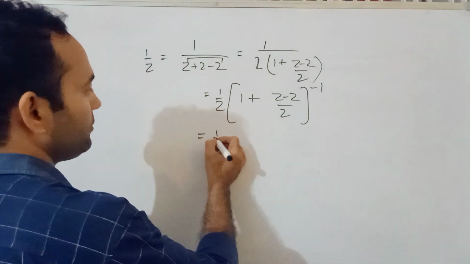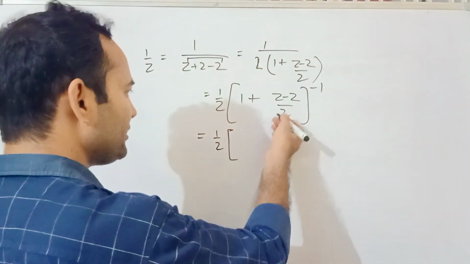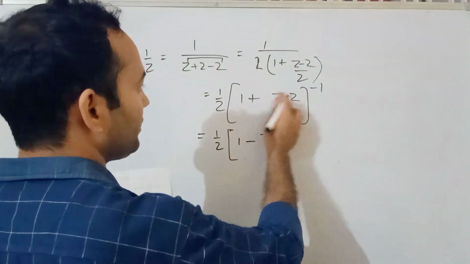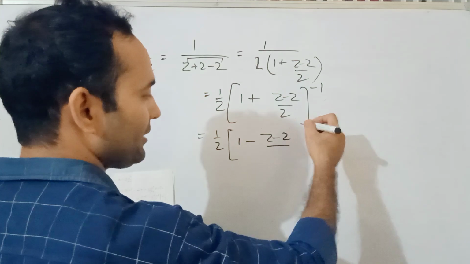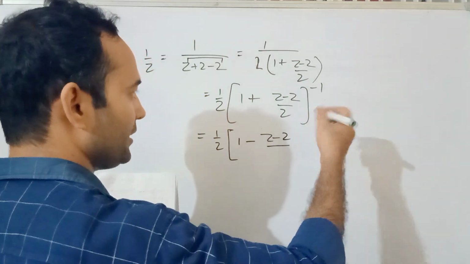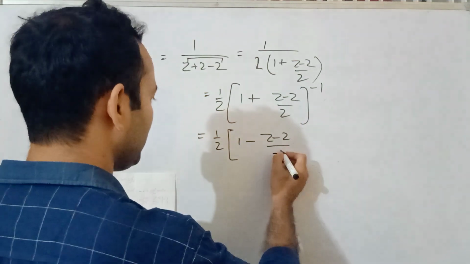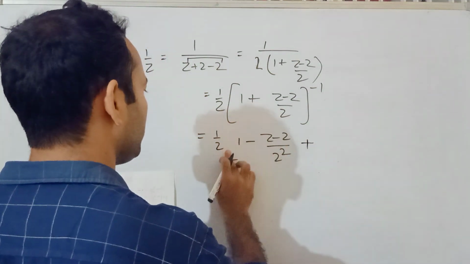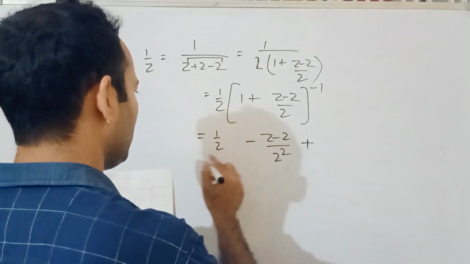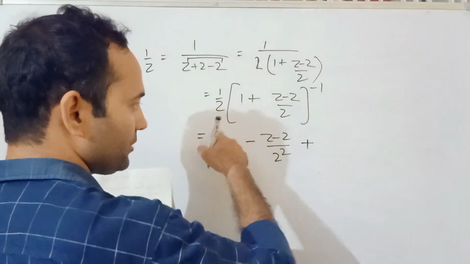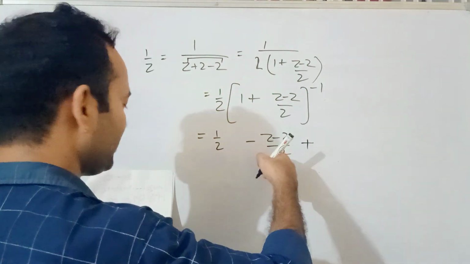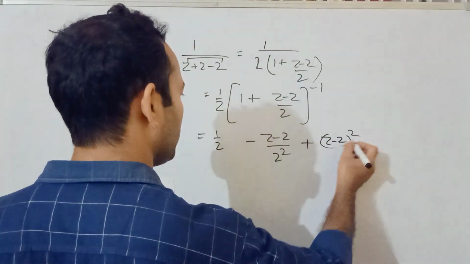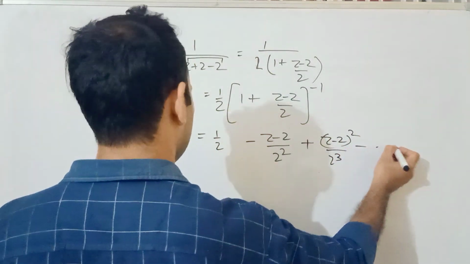Okay, so 1 by 2. This binomial expansion is easy. You can just write 1 plus nx, then n(n minus 1) by 2 factorial times x square, and so on. I'm going to remove this because there would be 2, but 1 by 2 will be multiplied. That is why here it is 2 square, (z minus 2) whole square upon 2 cube, minus and so on.